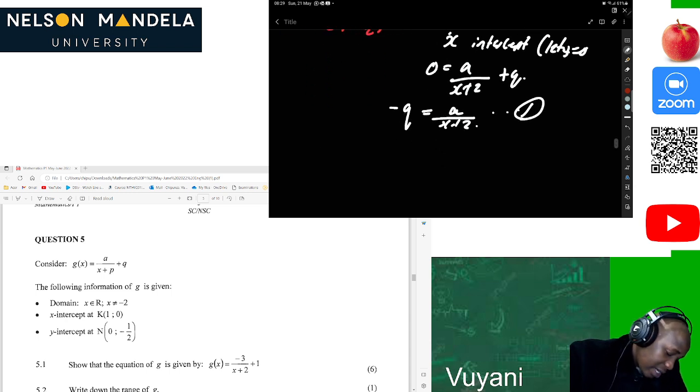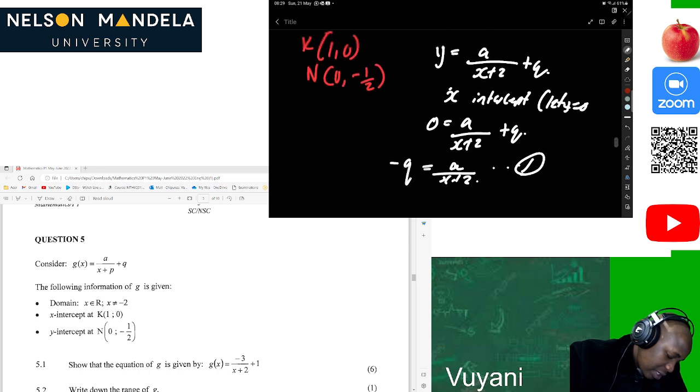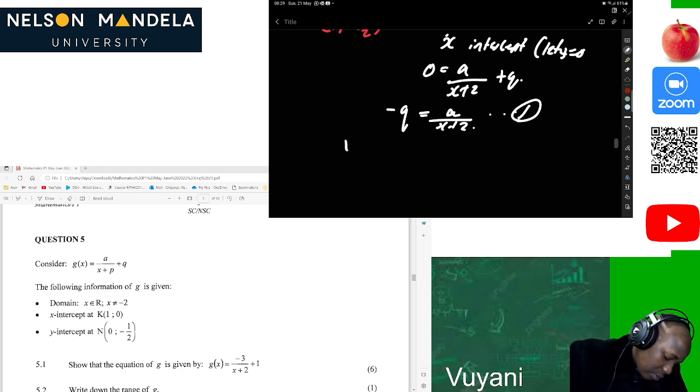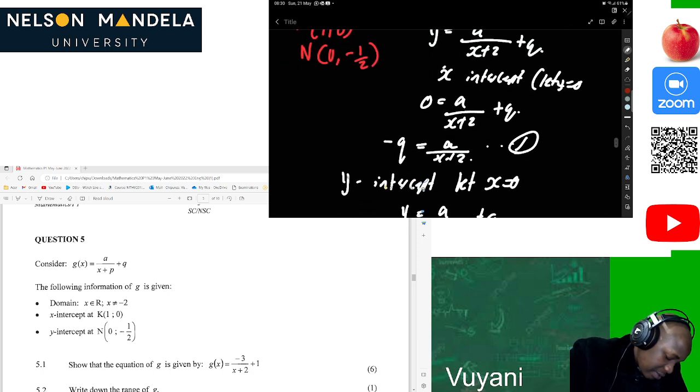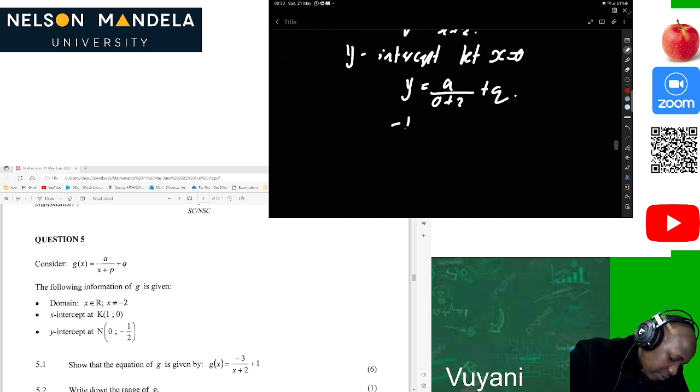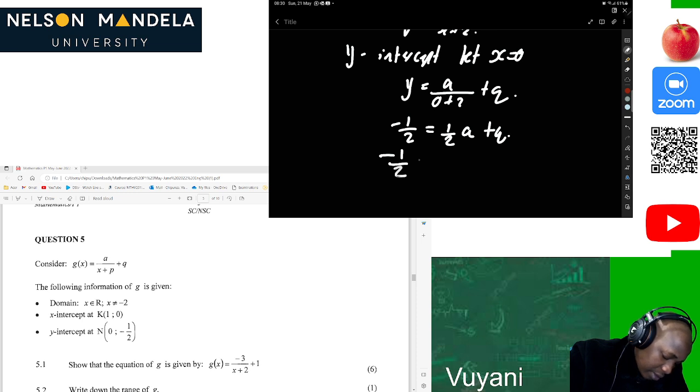Then, of course, at the y-intercept, we are given 0, -1/2. So we let x be 0. That will be y equal to a over 0 plus 2 plus q. What is our y? Our y is -1/2 here. So it will be -1/2 equal to 1/2 a plus q. Then we can say minus 1/2 minus 1/2 a is equal to q. Then we can make it equation 2.